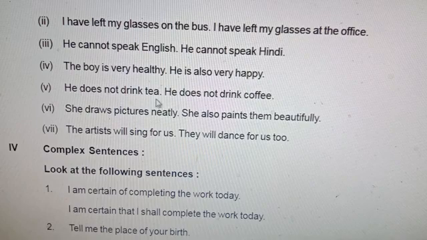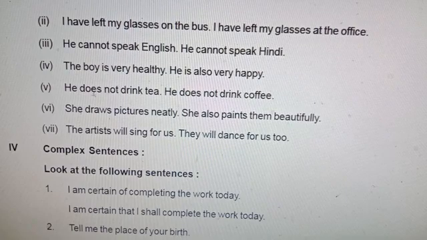He does not drink tea. He does not drink coffee. If we omit does, drink is equal to drinks. He drinks neither tea nor coffee. He drinks. Does drink, drinks. He drinks neither tea nor coffee.